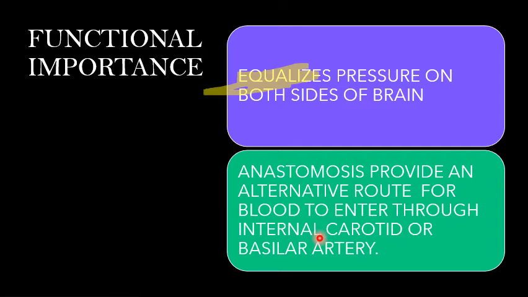Understood? So this is about the functional importance of having a circle of Willis in our brain.